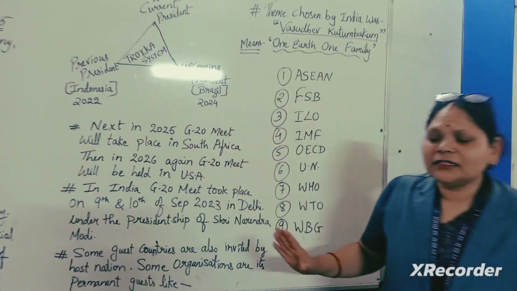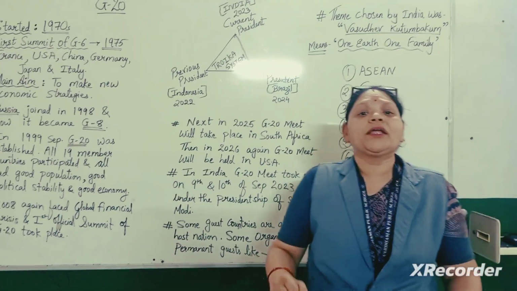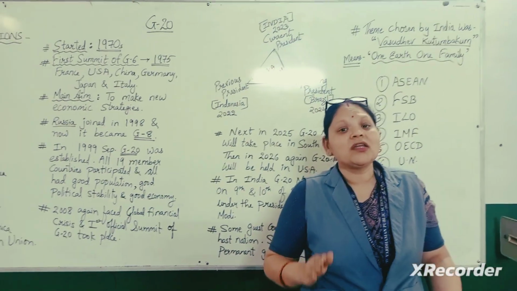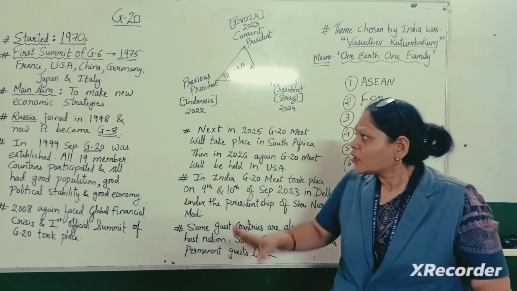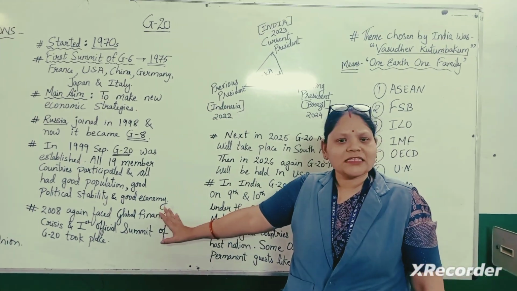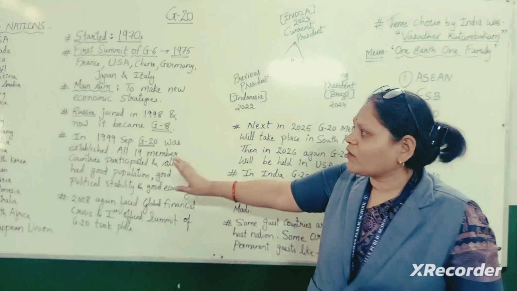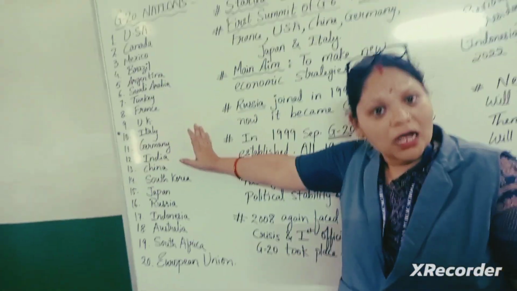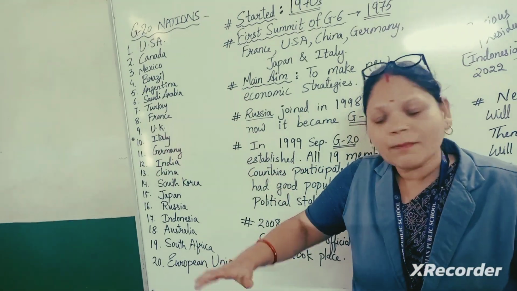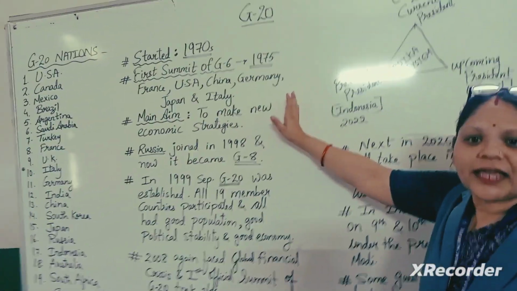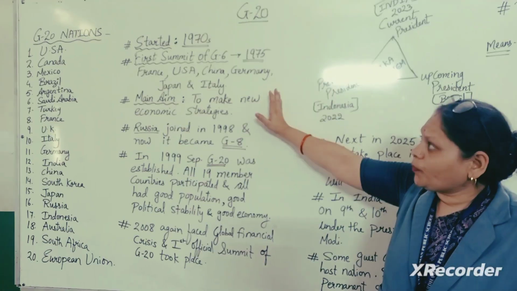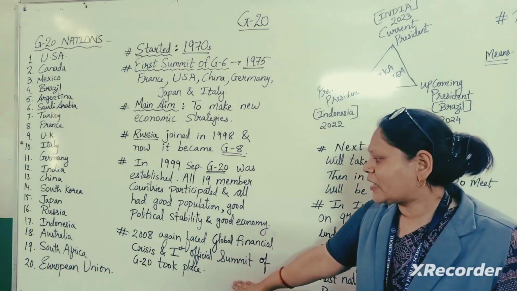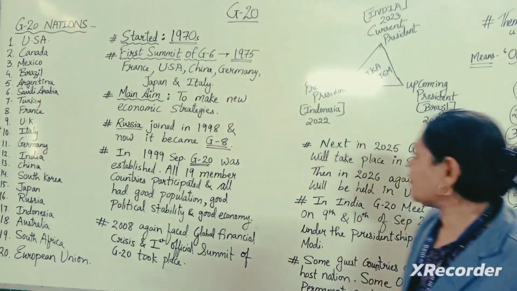The basic thing is that all are coming together to bring financial stability and to reduce financial instability from the countries. Now, the questions that can come in the examination, because the weightage is 1 mark. In 1 mark, they can ask MCQs related to these 20 nations, which of them are members and which of them may not be members. Then the question can come on the major aim of building this G20 group. When it started, when the first summit took place, that was in 2008 in USA.